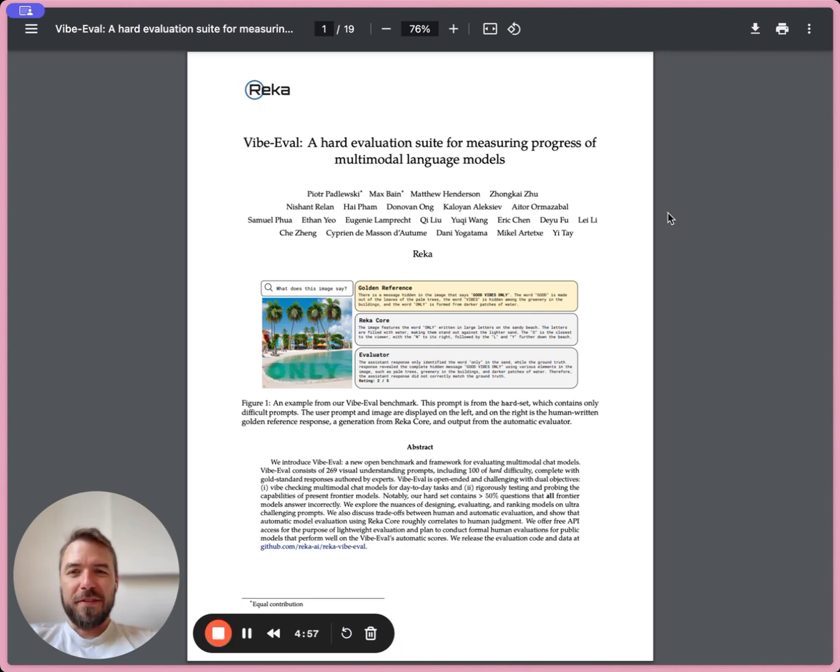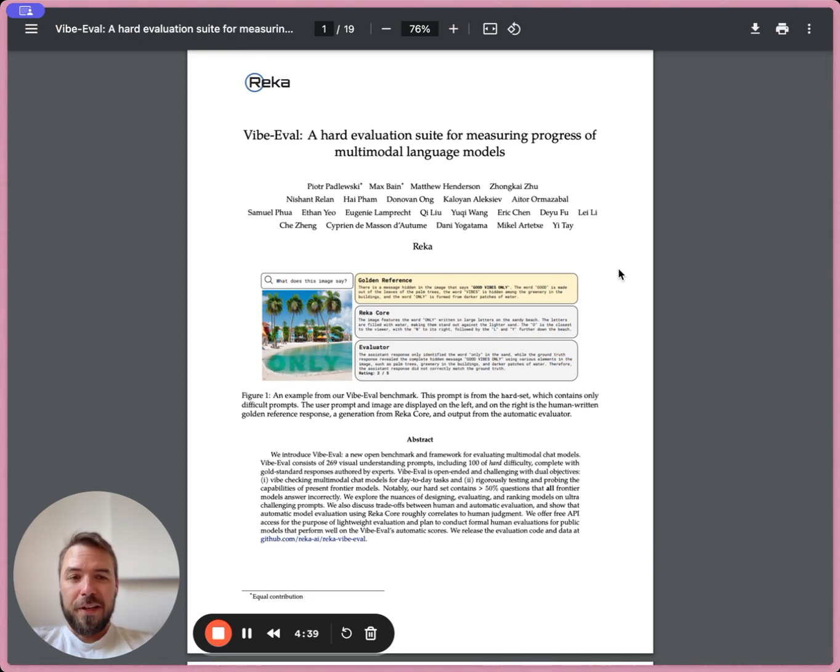Right, let's talk about VibeEval. I think this is the first paper that has the word vibes in it. So this is not really a scientific paper, it's a technical report, but I'm really glad it's open. It's very cool. And if you want to become an LLM sommelier, then this is definitely a paper for you.